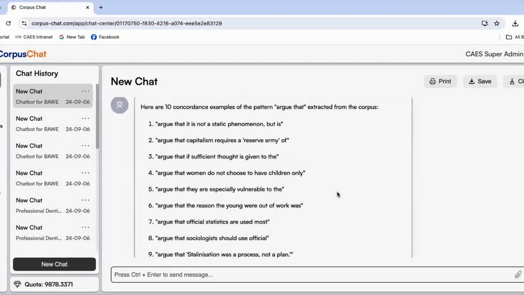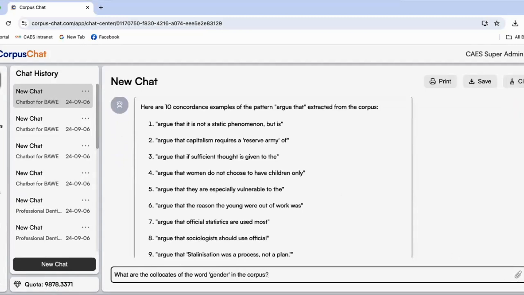Okay. And then let's say you are writing an essay on the topic of gender and you really want to build your knowledge about this topic. One way to build your knowledge is to understand the possible collocates of the word that you're interested in, let's say gender. So what are the collocates of the word gender in the corpus?